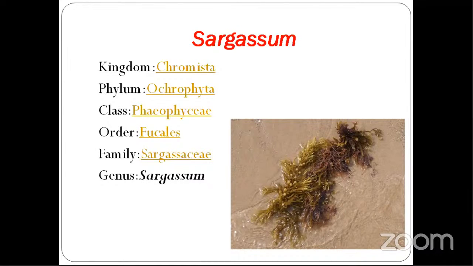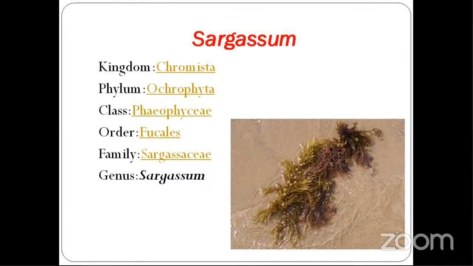That is, in the Pacific Ocean there is a sea, the Sargasso Sea, and from the Sargasso Sea he gave the name Sargassum. This is the most abundant brown seaweed in India, that is Sargassum. So if anyone asks you which brown seaweed is available in India, then it is Sargassum.